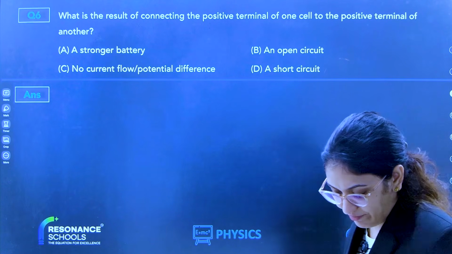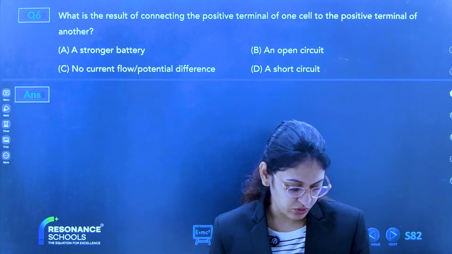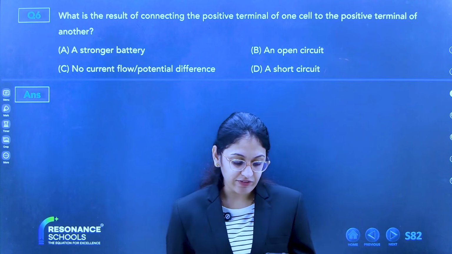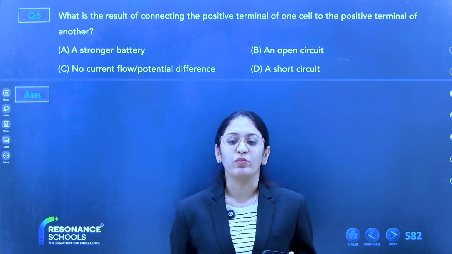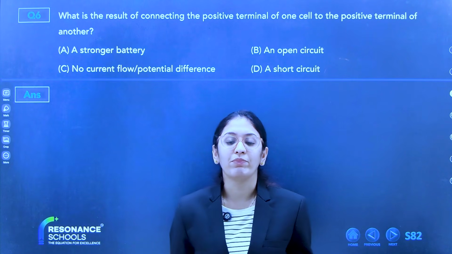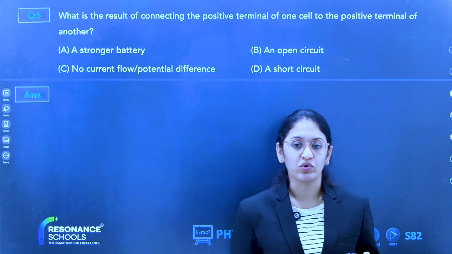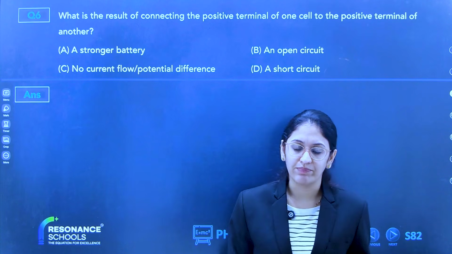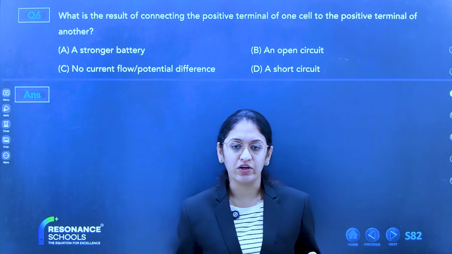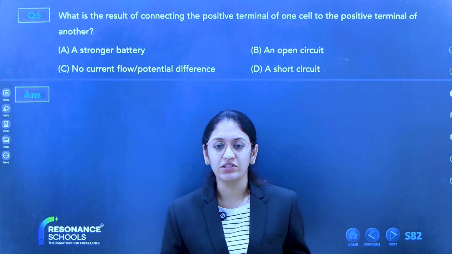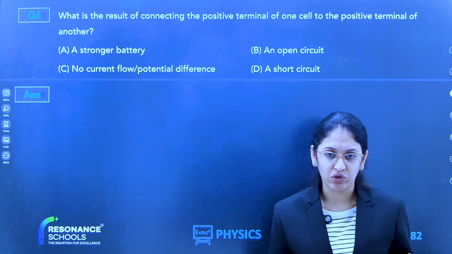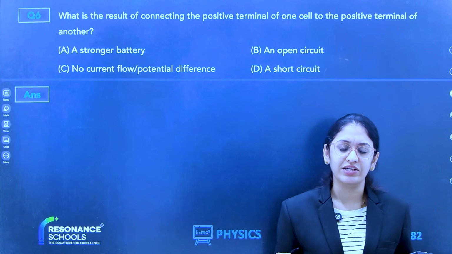Ma'am, how will the live discussion work, what will we do? See, you are giving your paper, you are giving 2 hours for that paper. So it is our responsibility to give you the proper solutions and answers for that paper. You have done the paper, you'll get your result. But how you went wrong, what the mistakes were, you should have the reason, no?